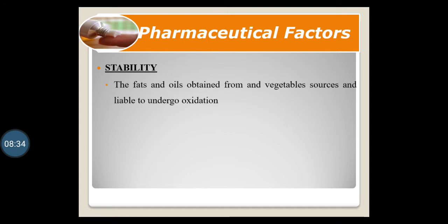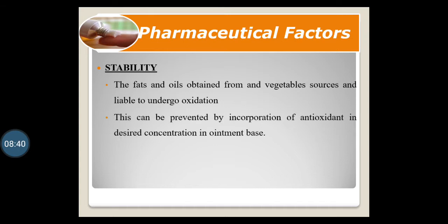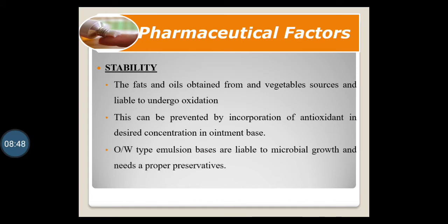The fats and oils obtained from vegetable sources are liable to undergo oxidation. This can be prevented by incorporating an antioxidant in the preparation in the desired concentration. Then O/W type emulsion bases are more liable to microbial growth and need to be properly preserved, and a proper preservative should be selected for the same.